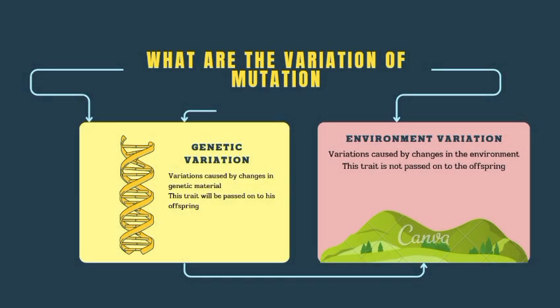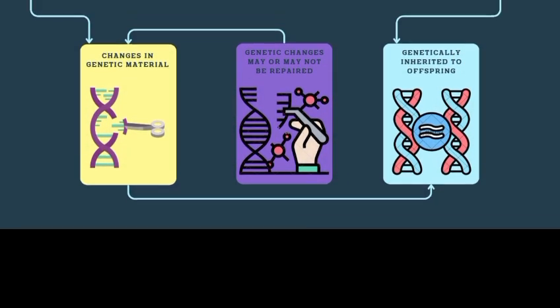And slide 6 is the variation of mutation. There are two main variation sources. Number one is genetic variation, caused by DNA changes inherited by offspring. Examples: eye color difference, blood type. And number two is environmental variation, caused by the environment, not DNA, and not inherited. Examples are thick skin due to sunlight, and muscle growth from exercise.